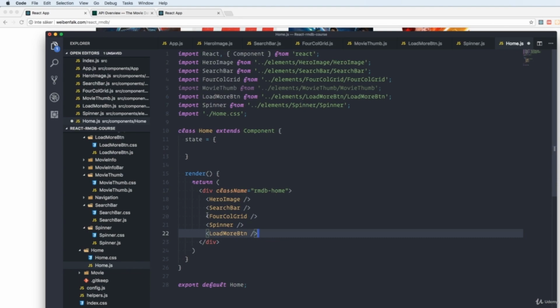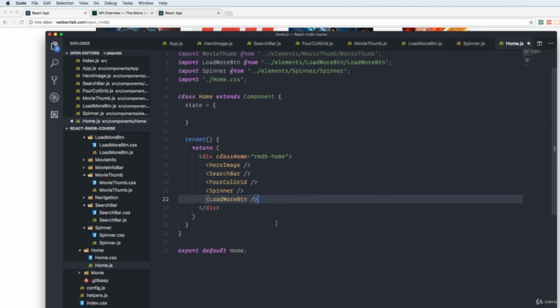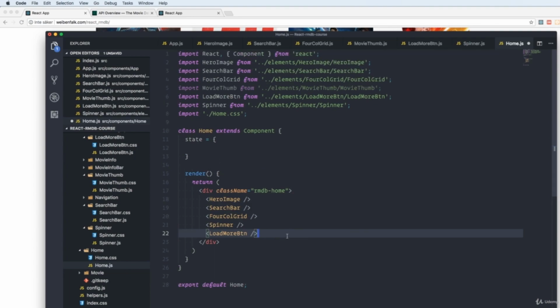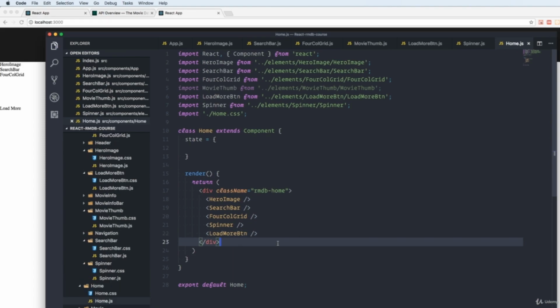The movie thumbs are placed inside the four-column grid later. I'll show that later for you how we do this. So this is about it. We have some kind of a skeleton of our homepage and our needed components. So in the next film, I'm going to talk more about props and state before we go on and actually do some real serious coding here to get the info from the API and also get the data to the different components. We're just going to make sure that everything's working, that we imported our different components correctly.